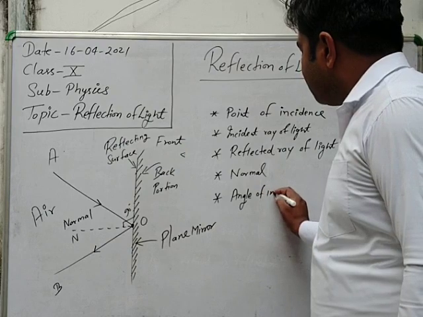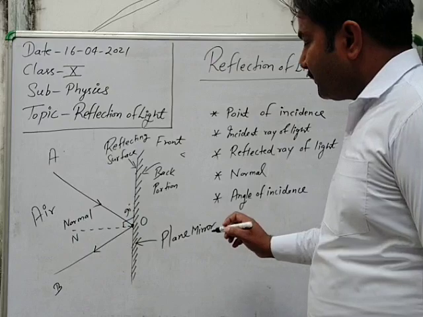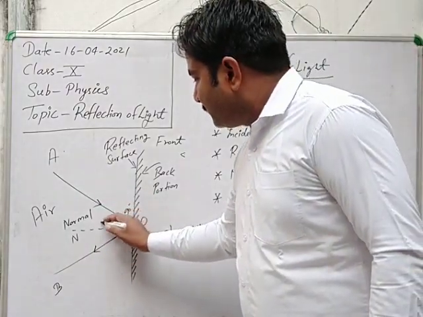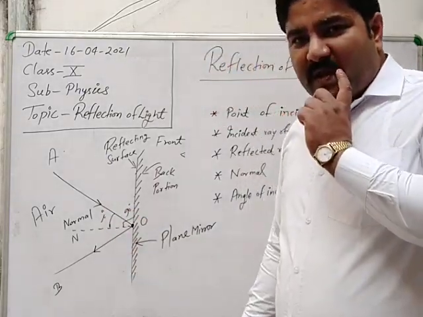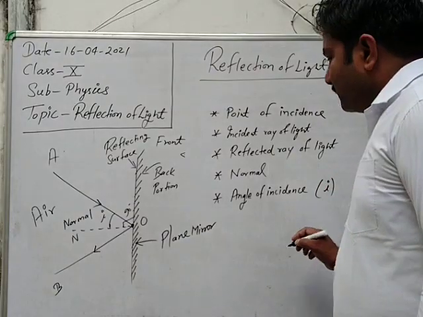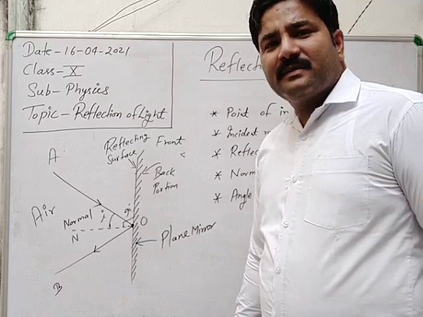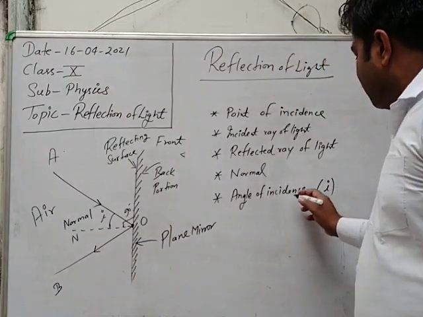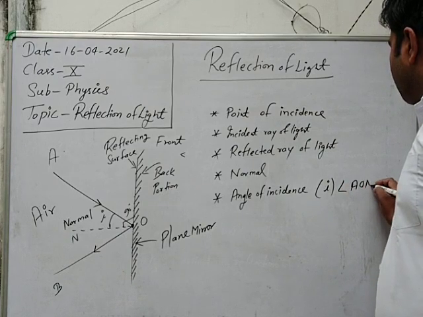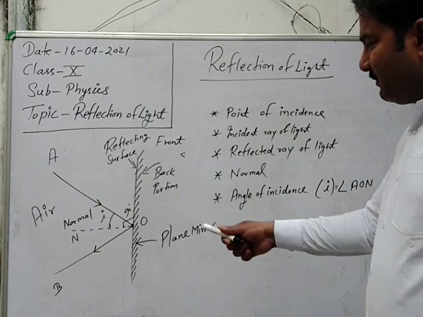And next one, angle of incidence. Let's see, the angle between the incident ray and the normal is the angle of incidence. Clear? Here that is angle AON. That is the angle of incidence.